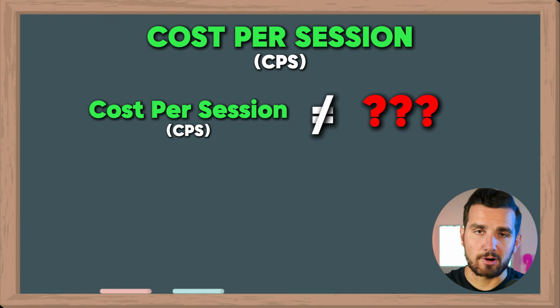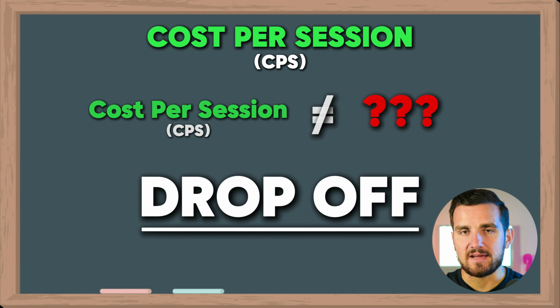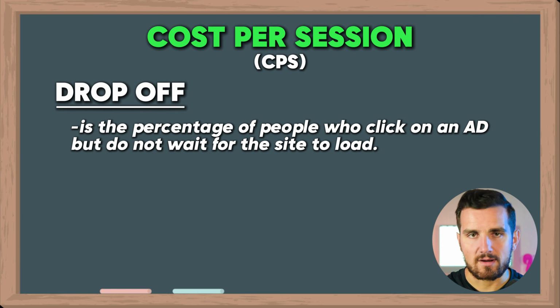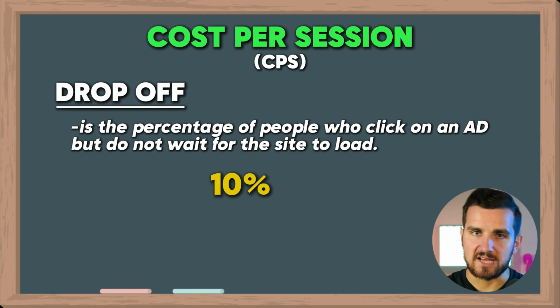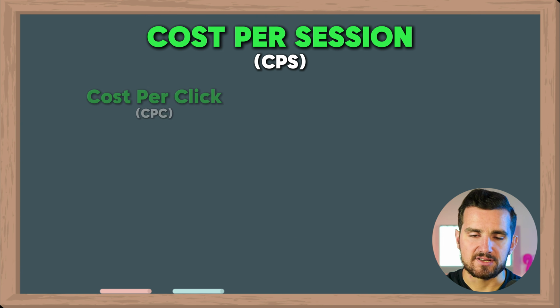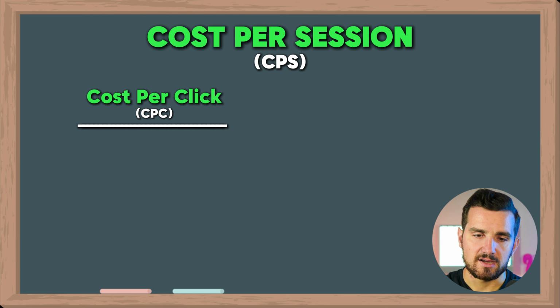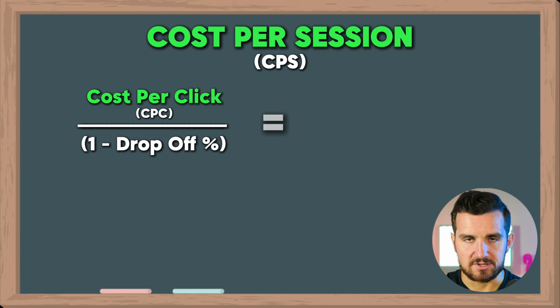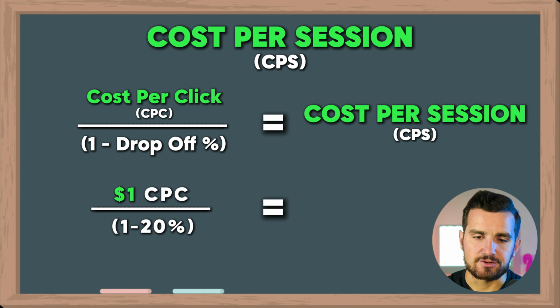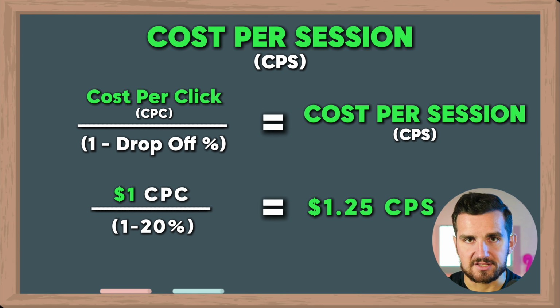That's because, while in a perfect world they would be exactly equal, what that's not factoring for is the drop off. A certain percentage of people, when they click on an ad, whether it's on Facebook, TikTok, wherever, are not going to wait around long enough for the site to load. What we see on our sites, and it's pretty typical, is anywhere from 10 to 20% drop off. So the way that we account for that in our formula is cost per link click divided by 1 minus the drop off percentage. So if say we had a $1 cost per link click and a 20% drop off, that results in a $1.25 cost per session.